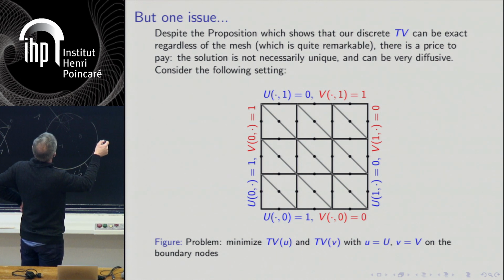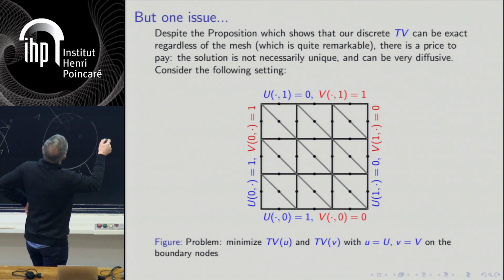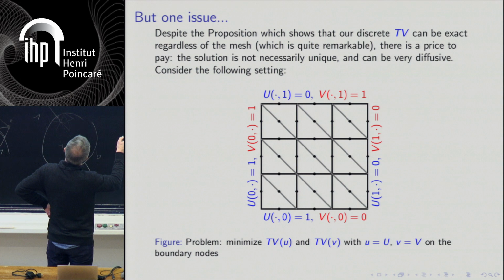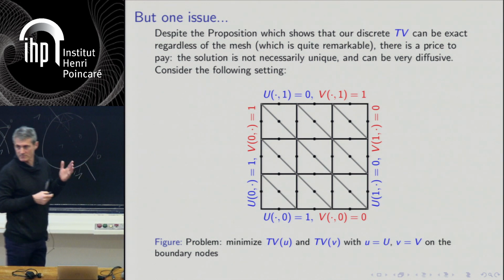And for the red one, it's a bit harder. Here you should have 1 and 1/2 here. This is easy to see. And here you should have zeros. Here you should have 1/2. So you have sharp solutions.